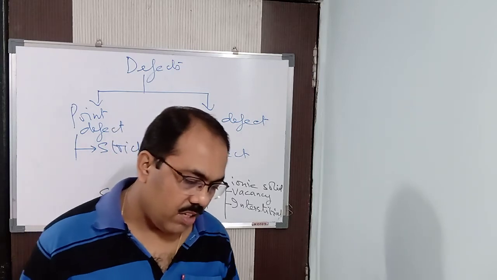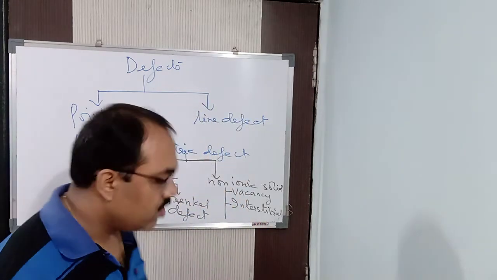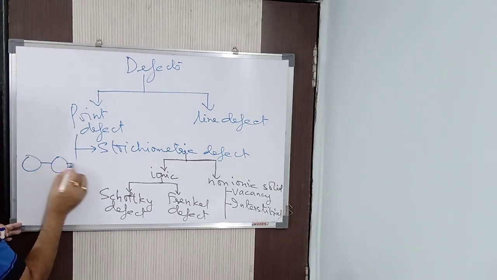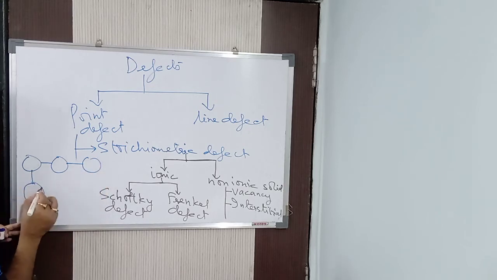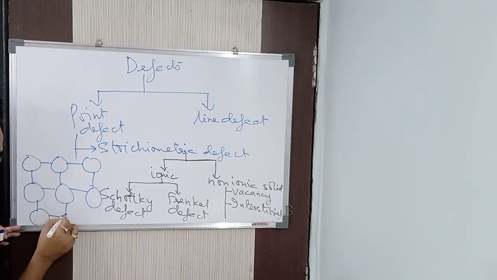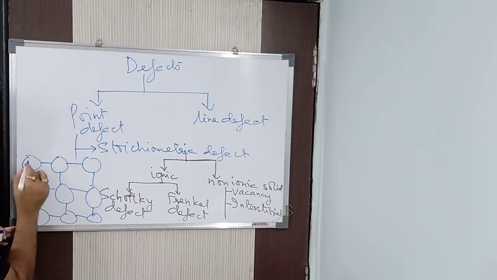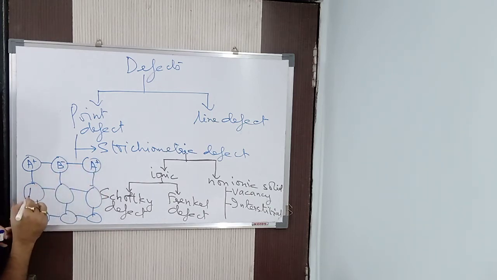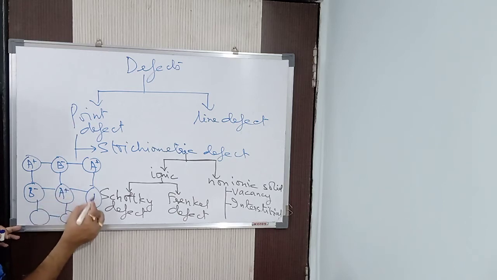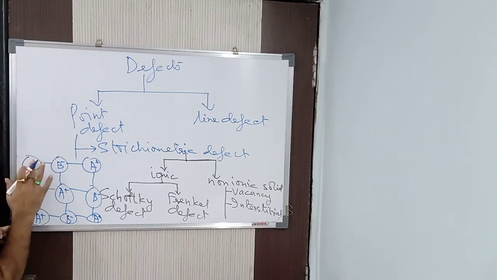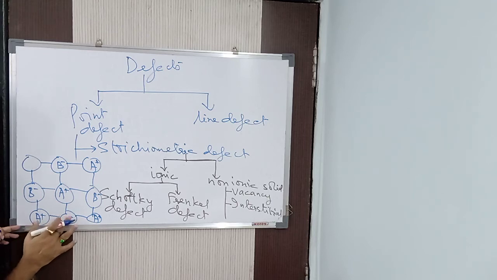Alright, that type of defect we can see in case of ionic crystal, and that is called the Schottky defect. Now I will explain it here. Look here, this is a particular solid. I am drawing a diagram here. Let us say A plus, B minus, A plus, B minus, A plus. Suppose this A plus is missing and this B minus is missing.